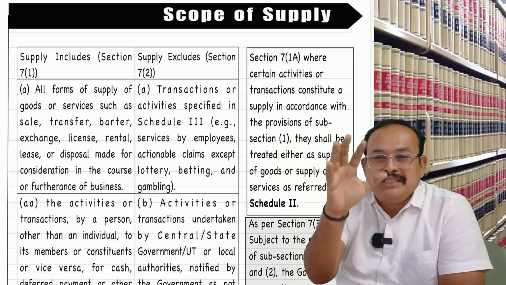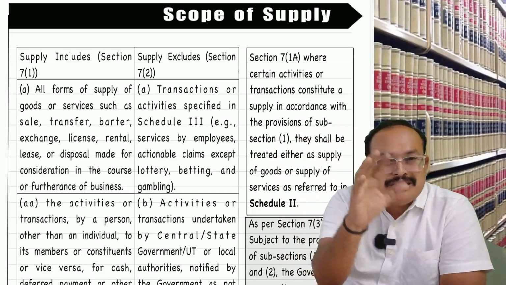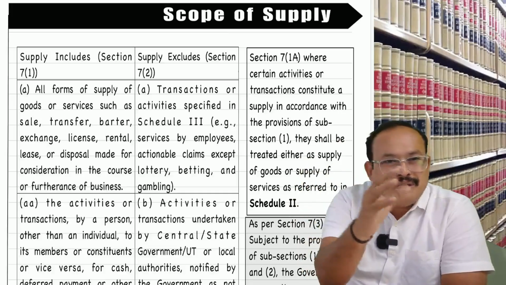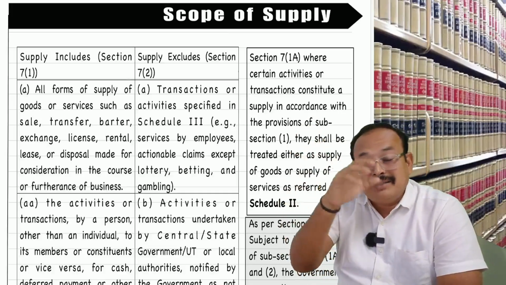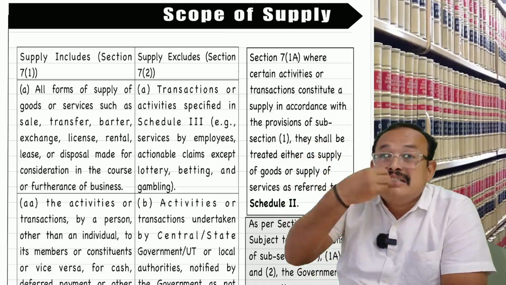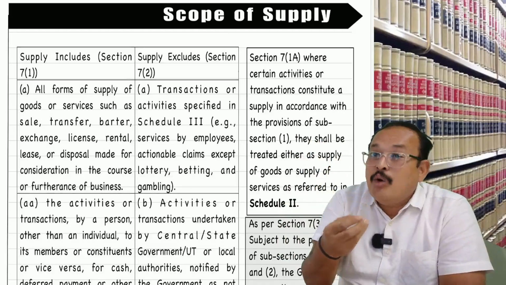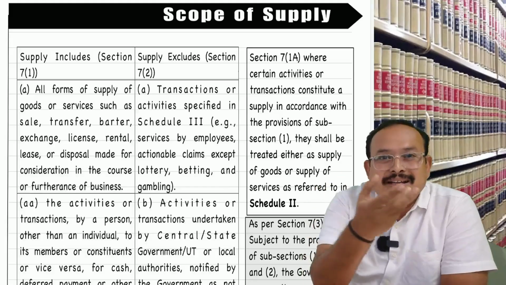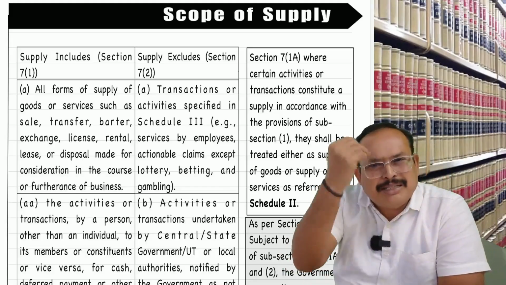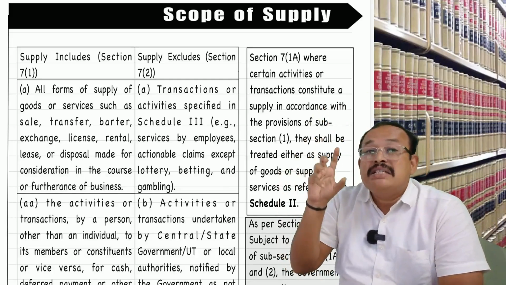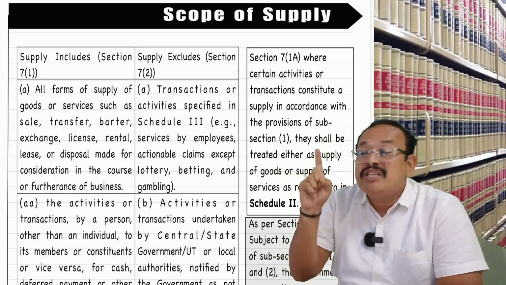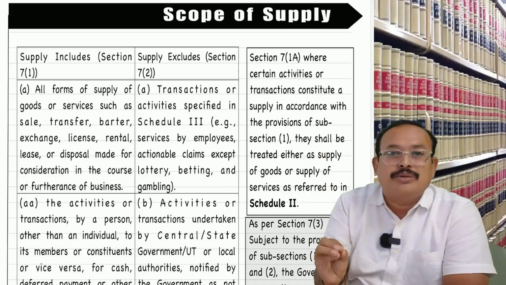One is fixed deposits, two insurance claims, three promissory notes, four vouchers sold by an authorized person from the Reserve Bank of India, which are also actionable claims, not supply; supply excludes. The other category of actionable claims is known as specified actionable claims, which is supply of goods. Supply includes the 6 points.